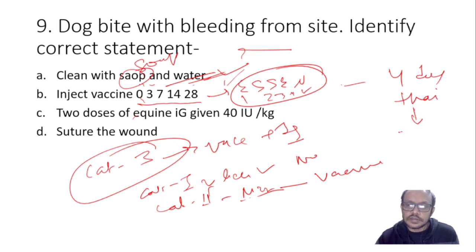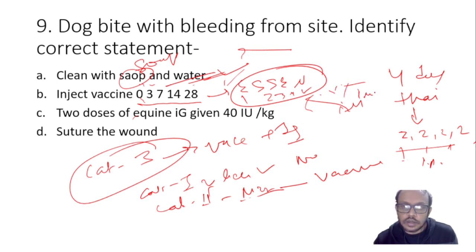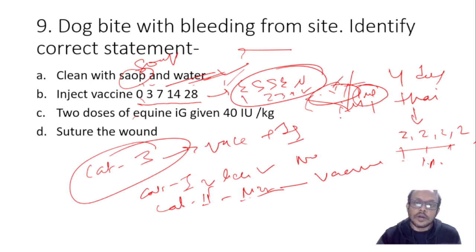The Thai regimen is 2 sites, 2 sites, 2 sites, 2 sites: 2 doses in 4 visits, and it is an intradermal injection. It is an intramuscular injection in Essen. Dose may be 0.5 or 1 ml depending upon which kind of vaccine you are using, which concentration of vaccine. Rabipur is 1 ml and Verorab is 0.5 ml. In the Thai regimen, there is 0.1 ml of vaccine at each of 2 sites, so a total of 0.2 ml is given in that one visit. So, 0.2, 0.2, 0.2, 0.2, total 0.8 ml is used, and the patient is vaccinated.